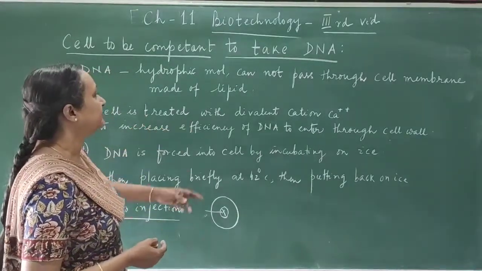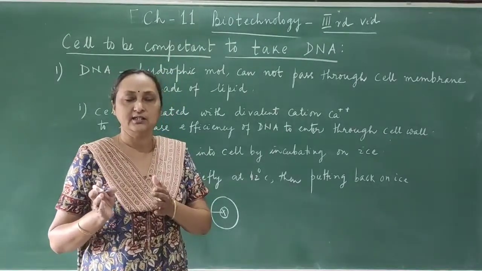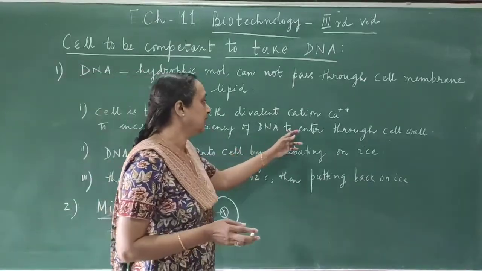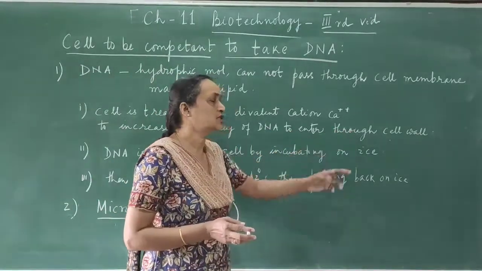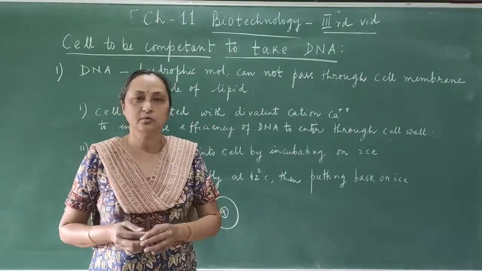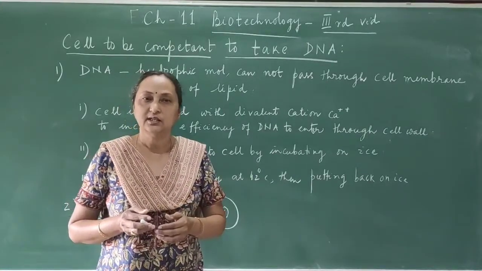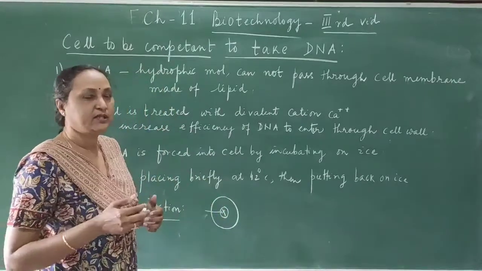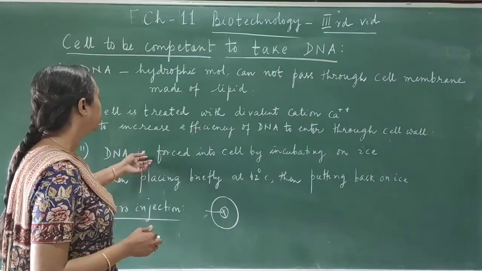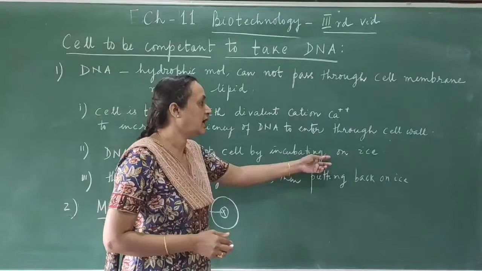The cell is treated with the divalent cation calcium. First, the cell is treated with calcium ions. Then the DNA can enter through the pores in the cell wall, because the cell wall, which is made up of cellulose, has openings of pores. Through the pores of the cell wall, the DNA enters inside the cell. The next barrier is the cell membrane. To cross the cell membrane, the DNA and the cells are incubated on ice.